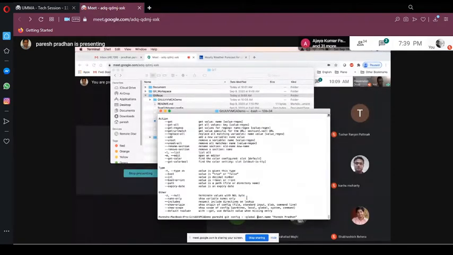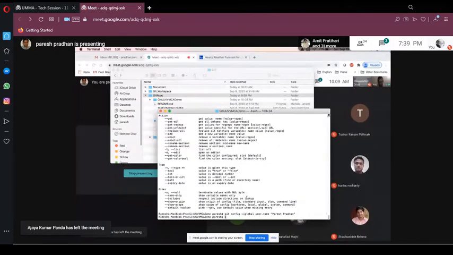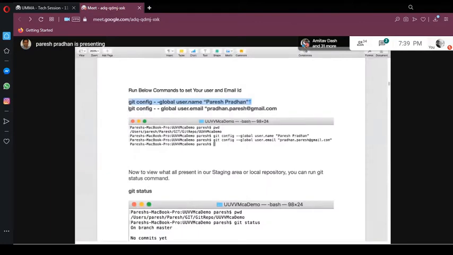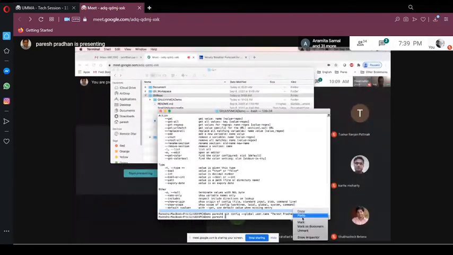Whenever you run it, just remove this space. There should be no space. I'm just setting my username and email for my local repository.